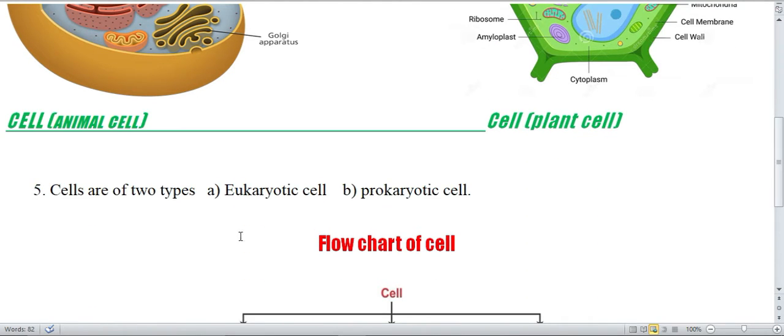Cells are of two types, that is eukaryotic cell and prokaryotic cell. A eukaryotic cell is a complete cell which contains a nucleus and all the organelles required in a human body and its cells. But a prokaryotic cell has only some materials. It does not contain a complete nucleus.